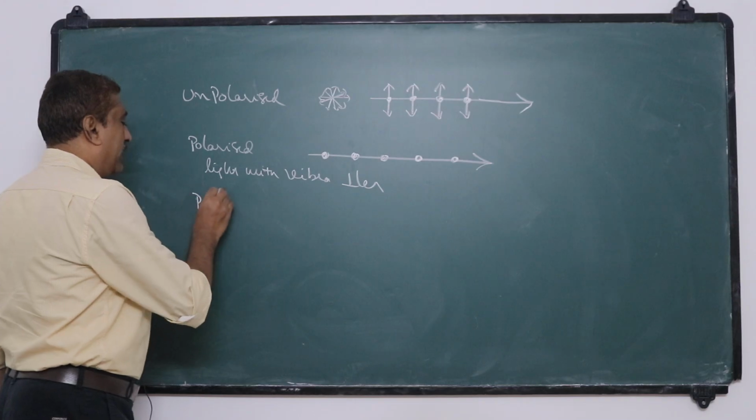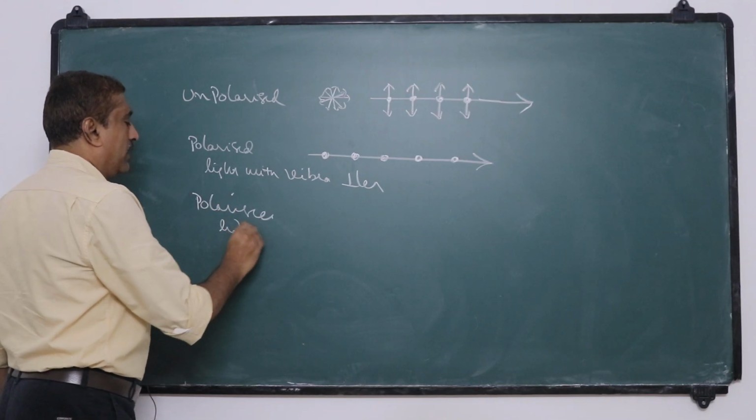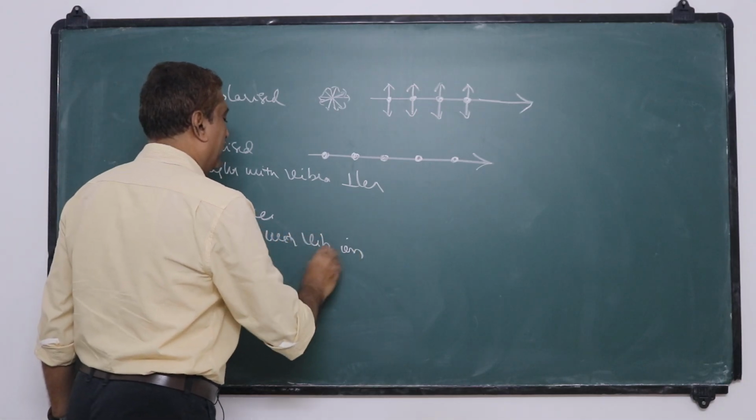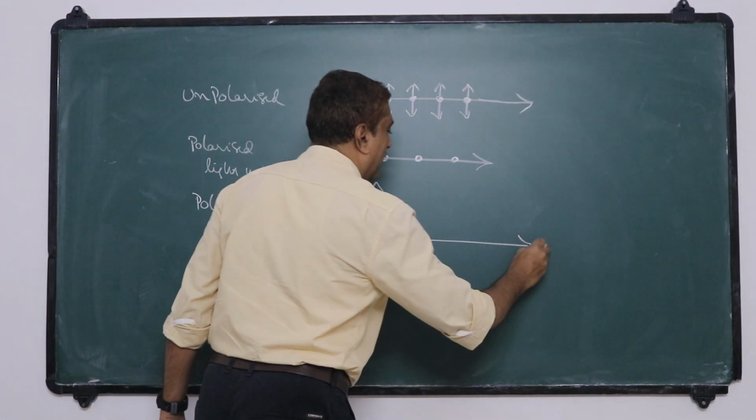Now polarized light with vibrations in the plane of the board is represented like this.